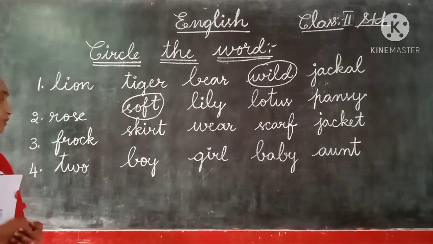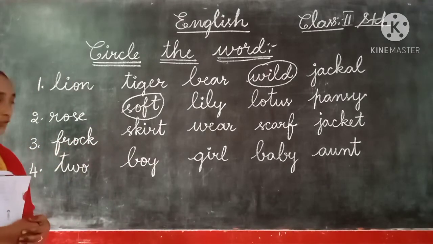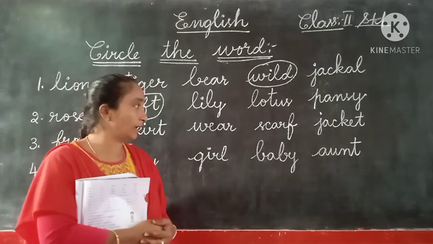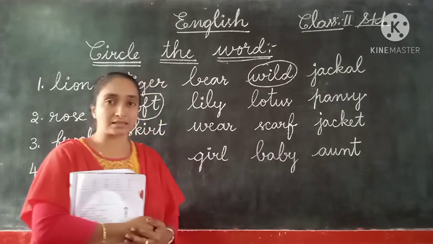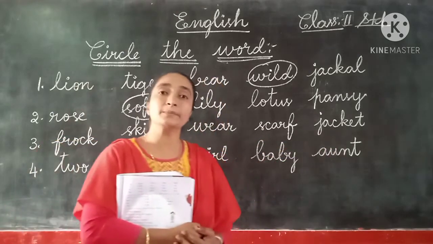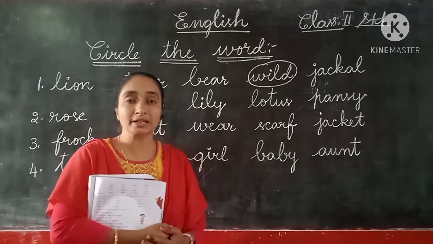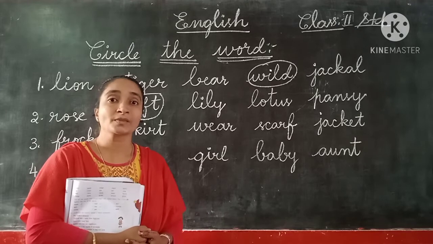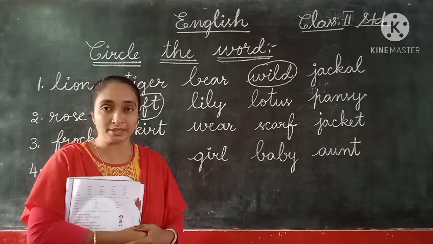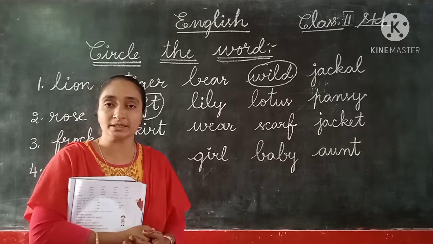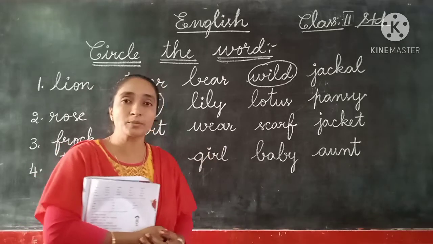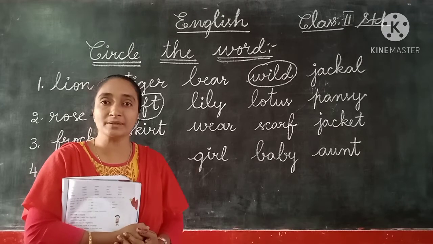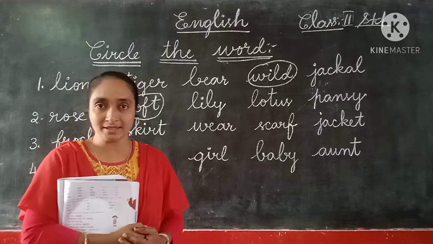Now comes the third one, children. F-R-O-C-K, frock. S-K-I-R-T, skirt. W-E-A-R, wear. S-C-A-R-F, scarf. J-A-C-K-E-T, jacket. Here we can identify by observing all these. What are these names of? The first one, animals, completed. The second one, flowers, completed. Now the third set, what about this? Yes, these are about the same thing, the names of clothes. Isn't it, children? Yes.